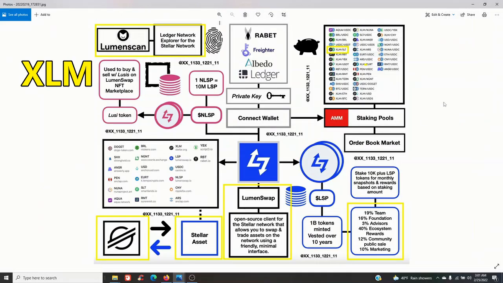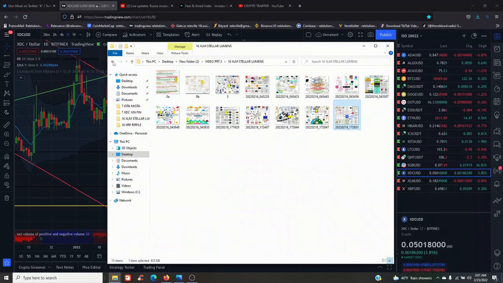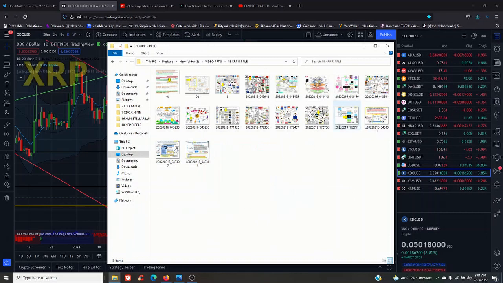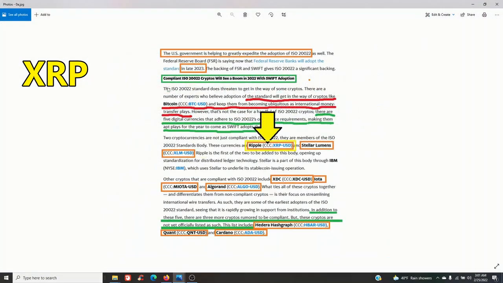Now that's all the appearances that Stellar makes in blueprints, guys. Let's move on to the final one. XRP. XRP made 18 appearances throughout these blueprints, so let's jump right into it.